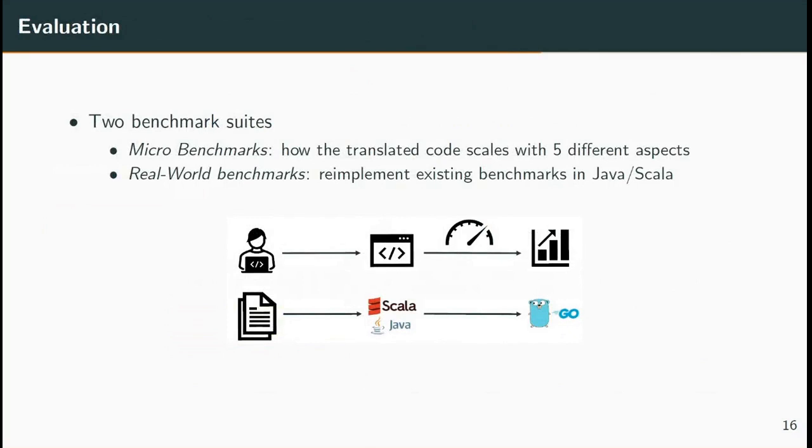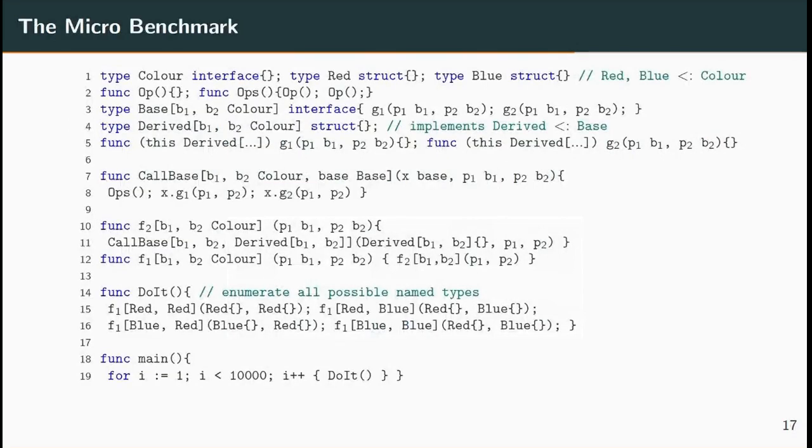The micro-benchmark programs evaluate whether and how the translated Go code scale with 5 different aspects of the complexity of generic programs. The real-world benchmarks re-implement benchmark programs from 2 previous papers on Java and Scala into Go with generics. The 5 micro-benchmark programs are all derived from the base program.